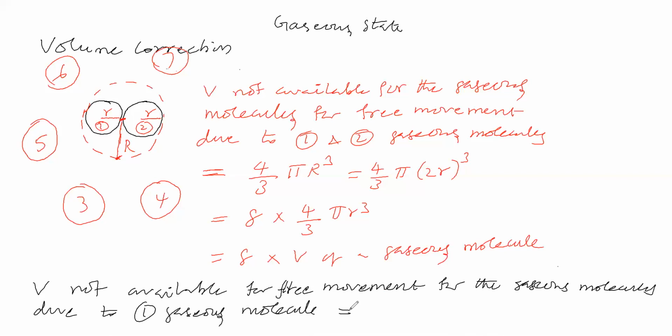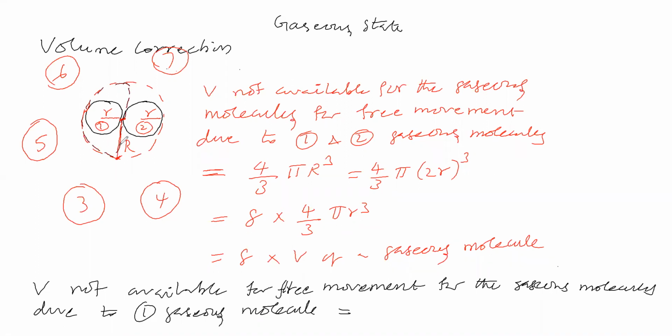Due to these two gaseous molecules, this much volume is not available for free movement. Now, due to the first molecule, how much volume is not available for free movement? From this, we can say this much volume.